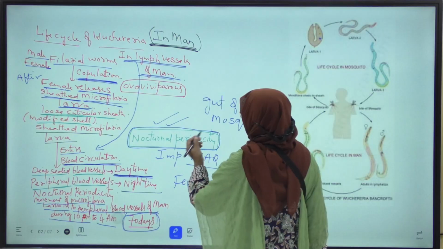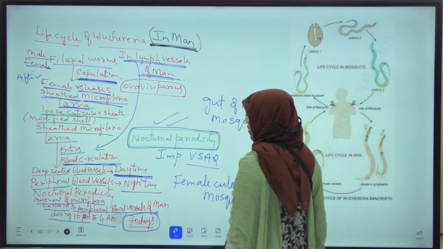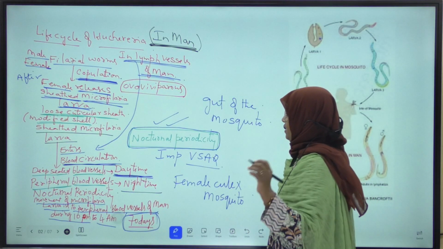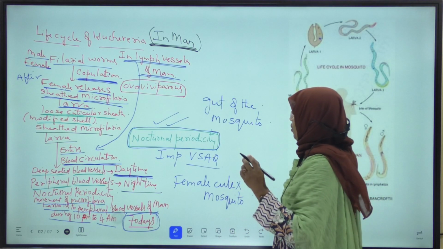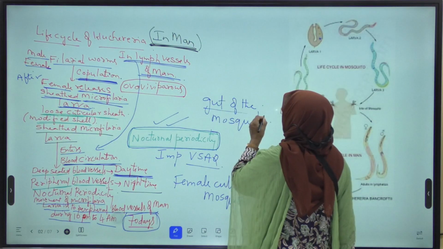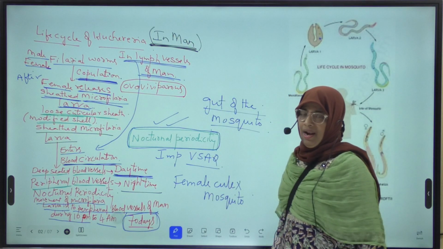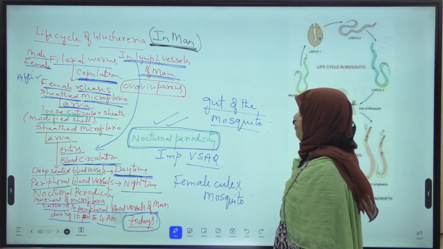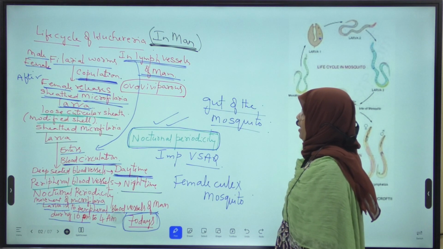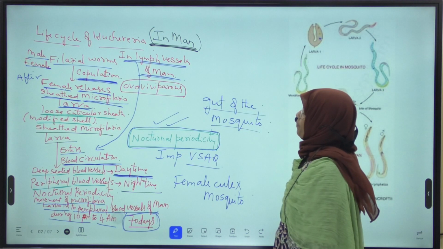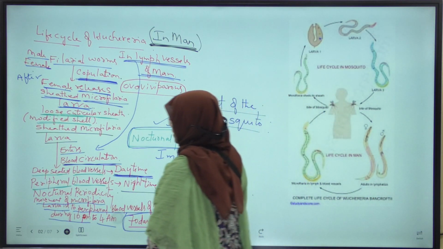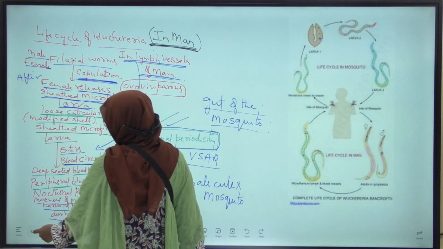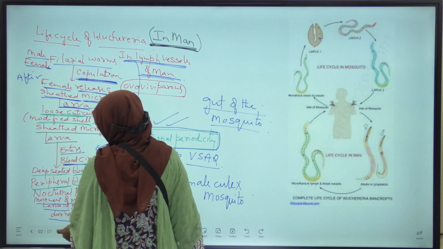Okay, this sheathed microfilaria larva survives only 70 days. Within 70 days, it has to reach the gut of the female Culex mosquito. This is about the life cycle of Wuchereria bancrofti in man. Okay. Now we will discuss the life cycle of Wuchereria bancrofti in mosquito phase.